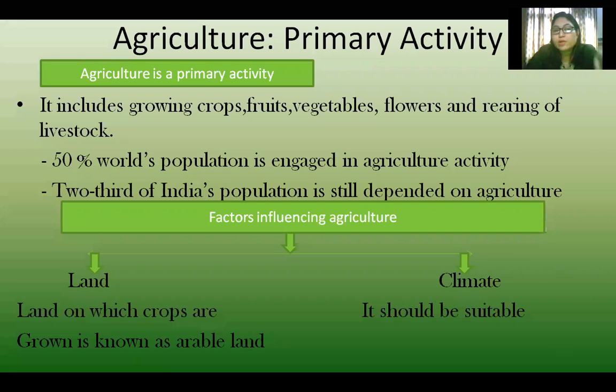What are the two important factors that influence agriculture? That is land and climate. Arable land is the land on which crops are grown, and climate also should be suitable. So these two are the important factors. Other factors also, directly or indirectly, affect the growth of the crops.